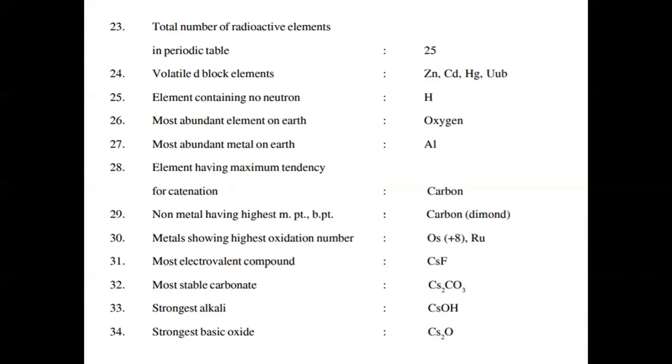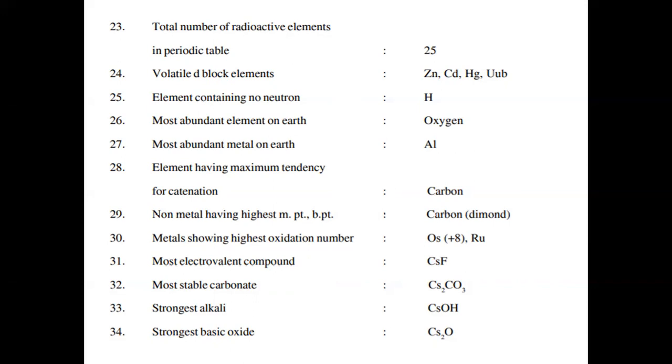Most abundant element on earth is oxygen. Most abundant metal on the earth is aluminium. Element having maximum tendency for catenation, that is carbon. Non-metal having highest melting point and boiling point, that is carbon, in particular the diamond, which is an allotropic form of carbon. Metals showing highest oxidation number, osmium with +8 oxidation state, as well as ruthenium.